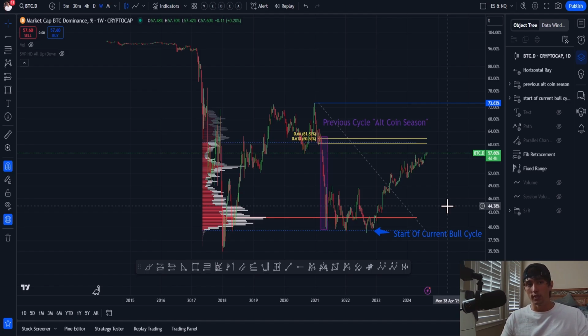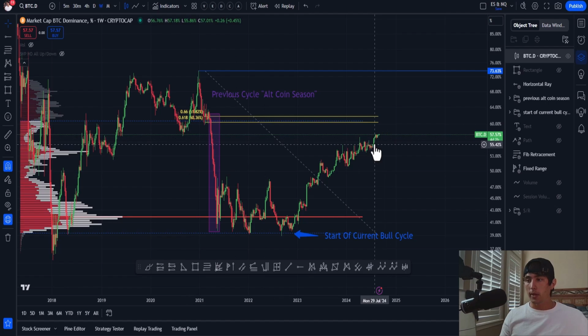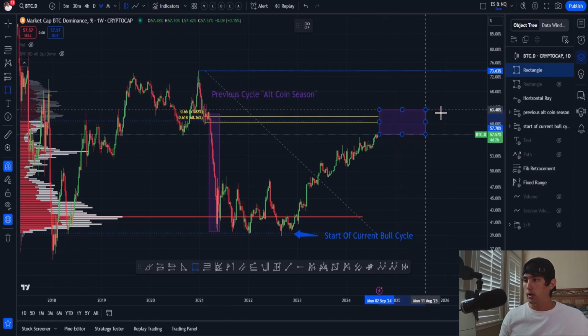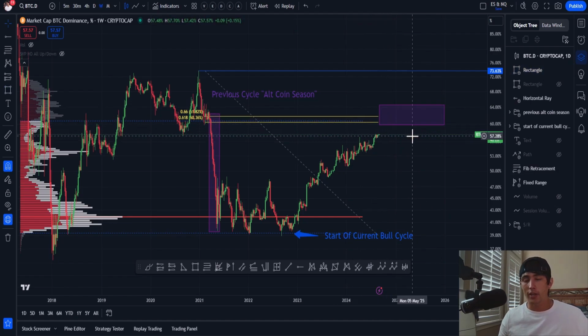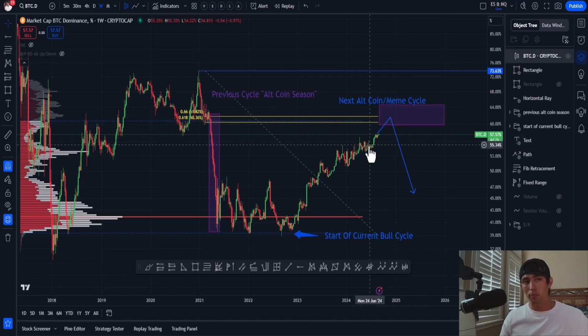meme coin season. So ultimately, I think we make one more big push up on the Bitcoin dominance chart to that very high confluence area, anywhere from 60 to 65%. So if you were to draw a little box out, somewhere in this zone is where I think we have very high confluence for a bounce. But I do think we have one more big push up into this level. And when we do get that rejection, something akin to this, that is when meme coin season starts and we see that really euphoric pump with our meme coin bags.